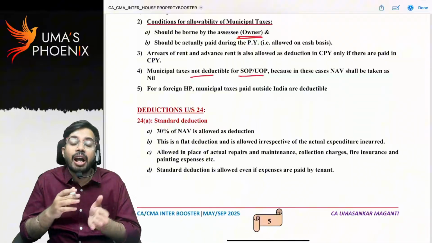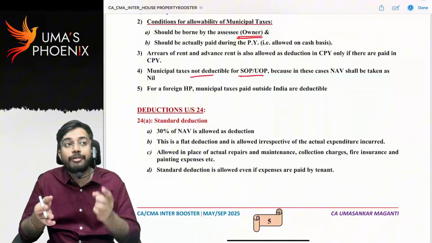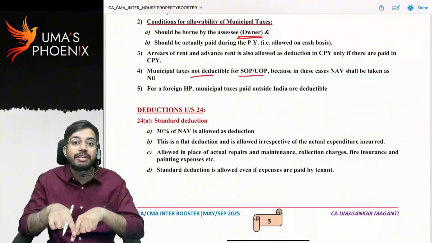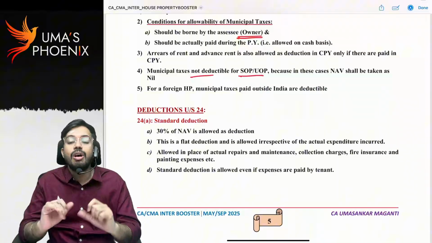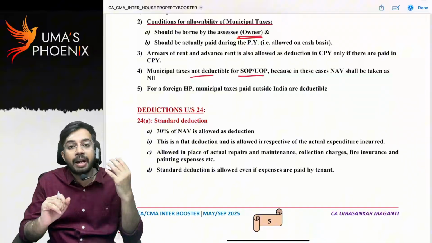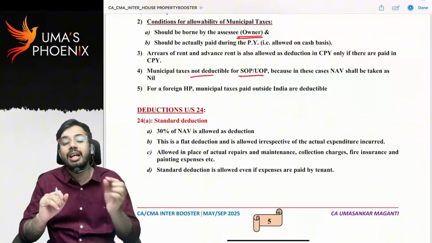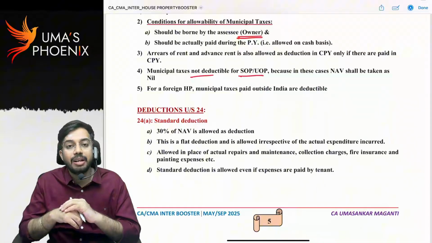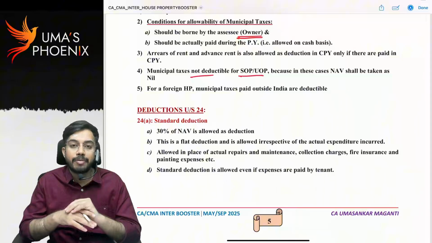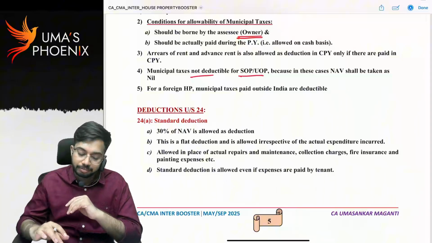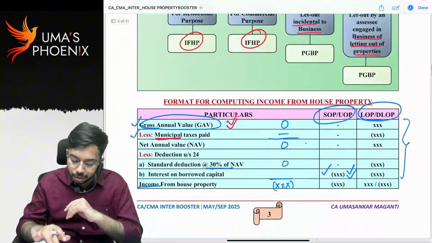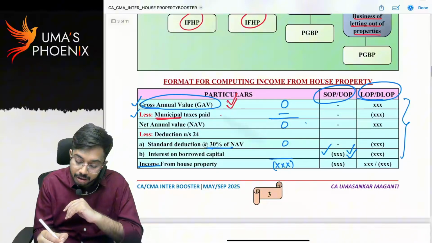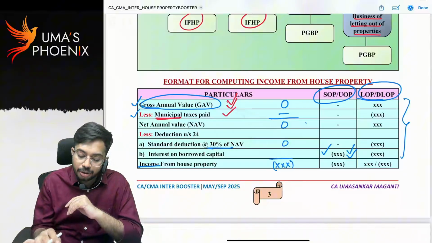In case of RNOR and non-resident, if foreign house property income is received in India, then it becomes Indian income and it is taxable. Then also, whatever municipal taxes are paid outside India to the foreign government can be reduced from gross annual value while calculating income from foreign house property. The gross annual value discussion is also over. Municipal taxes discussion is over.